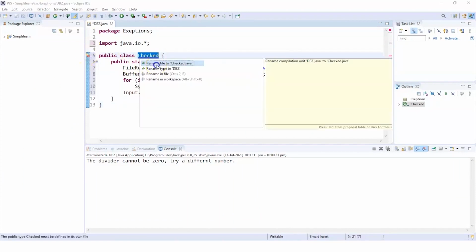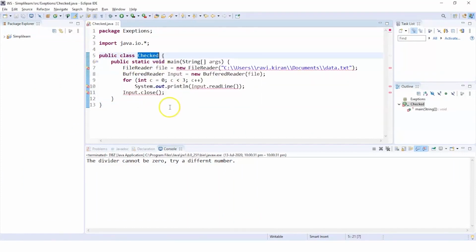This particular example is based on checked exceptions. Basically, we have a text document called data.txt in the location documents, username, users, C drive. This data file has 5 lines.